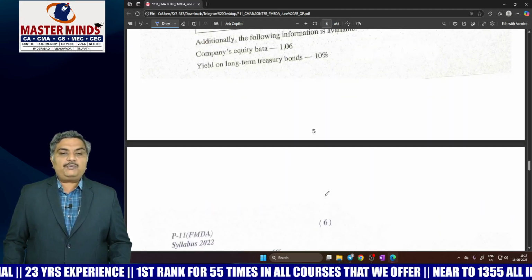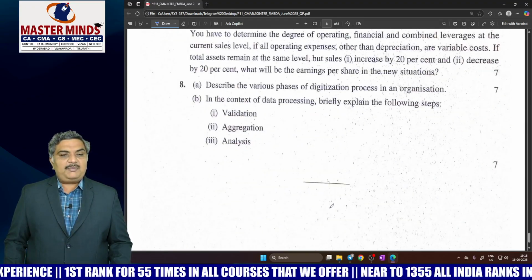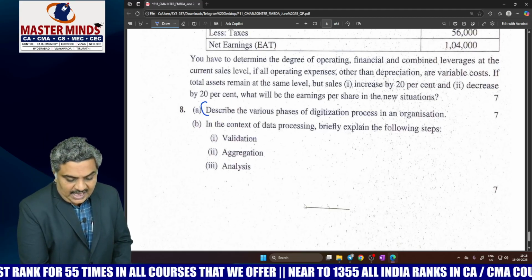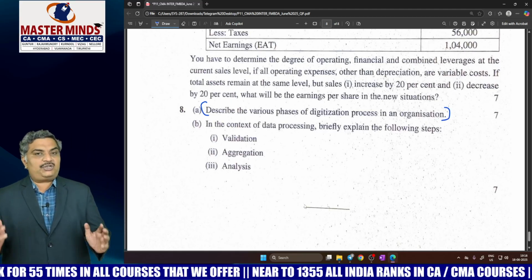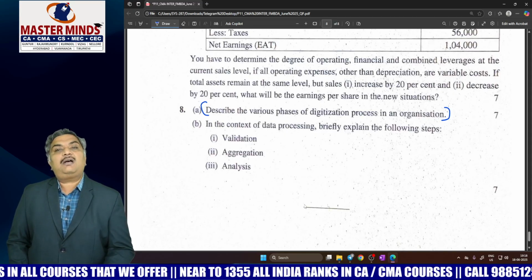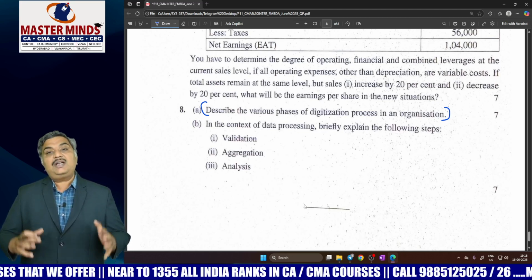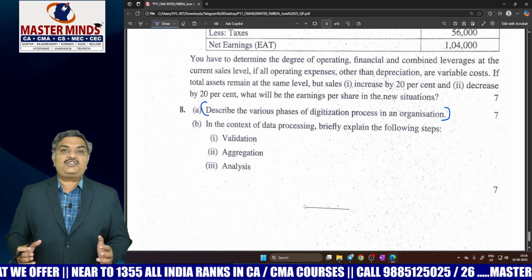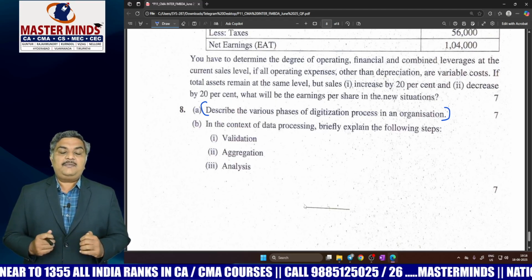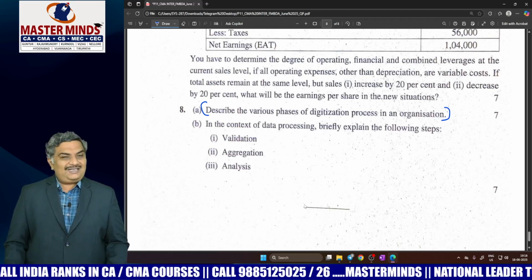And now coming to the last question, given again in BDA: describe various phases of the digitization process. As I told you in the sure shot strategy, this is a very important question, and there are 6 phases in digitization: justification, assessment, planning, digitization, processing care of records, and the next one is evaluation. These are the 6 phases in digitization.